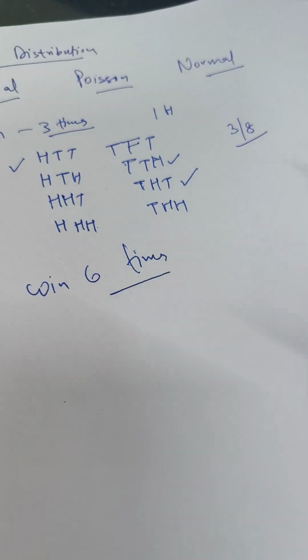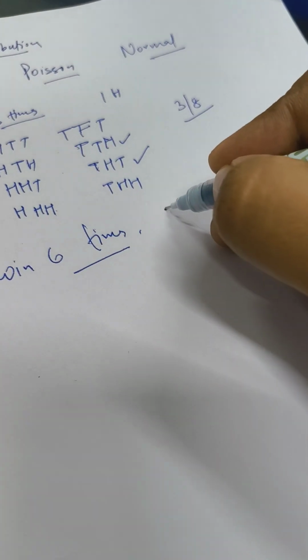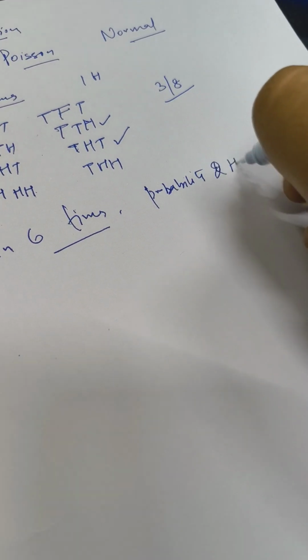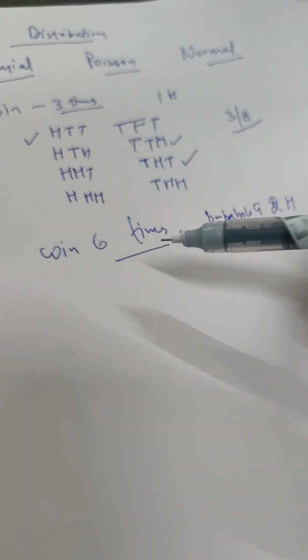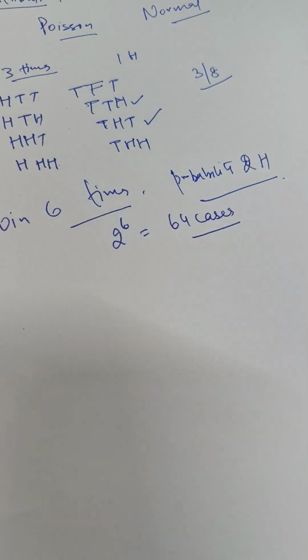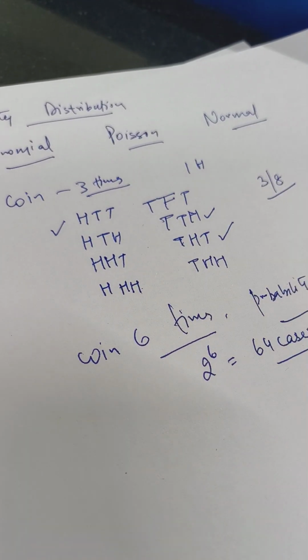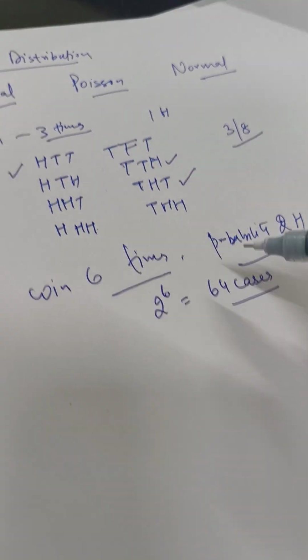But let's suppose we have thrown this coin 6 times, and I want to calculate the probability of 2 heads from the 6 tosses of a coin. It is possible by listing all the outcomes for 6 tosses, which will be 2 raised to the power 6, which is 64 cases. It is not possible for us to make all those 64 cases, as we easily made for 8, but not for 6 tosses.